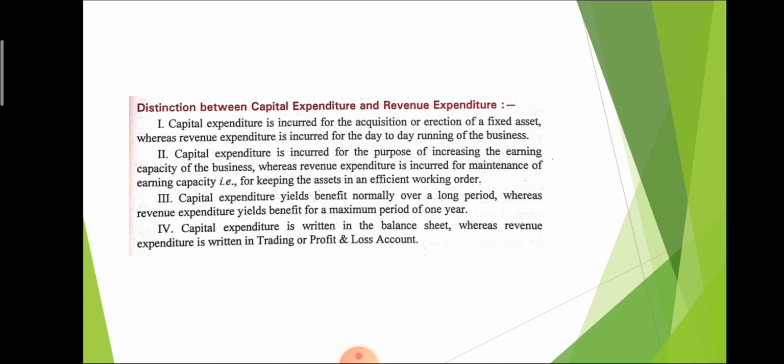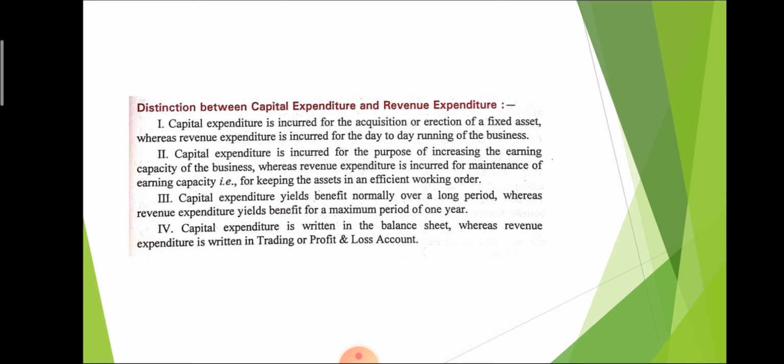And revenue expenditure is the maintenance of machinery. If we purchase machinery, that is capital expenditure, and if we spend money on the maintenance of machinery, for example on repair, that is called revenue expenditure. The best example is land and building. If we purchase land and building, that is capital expenditure. But if we renovate or do whitewashing on the building, that is revenue expenditure.